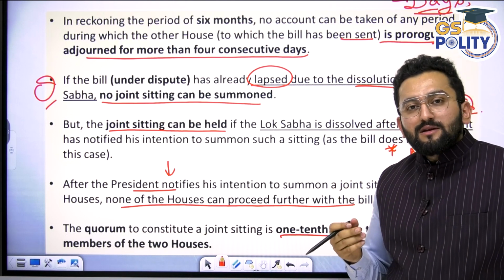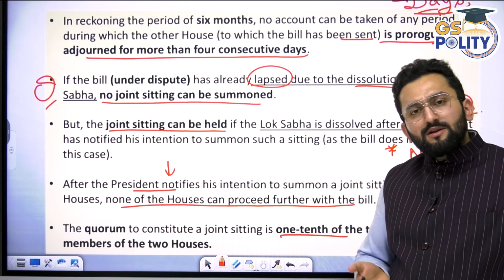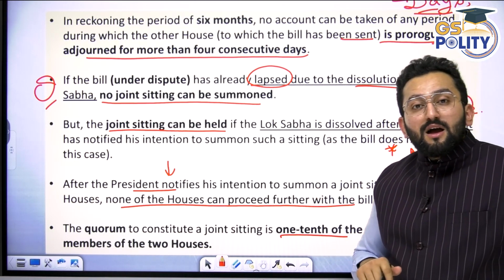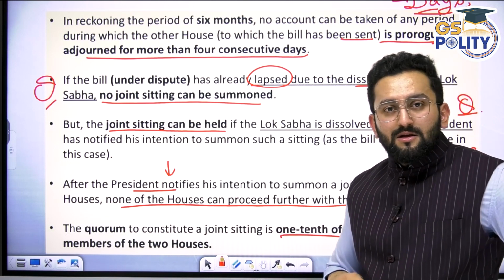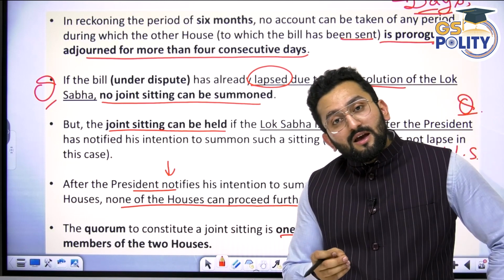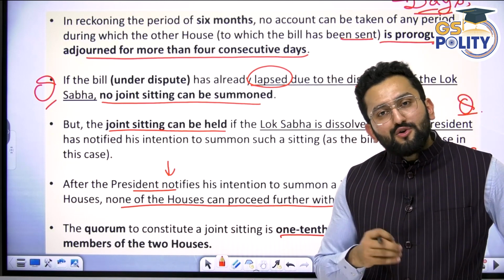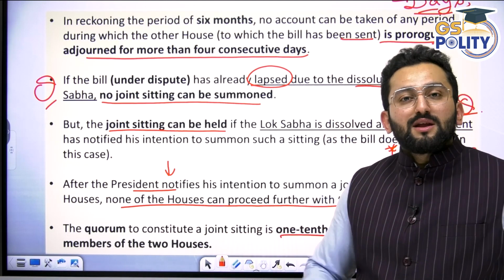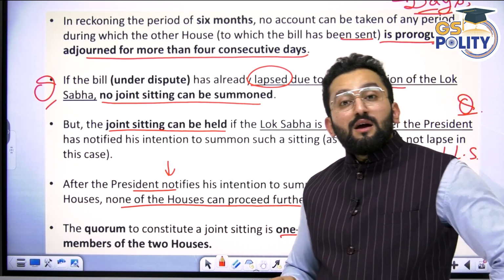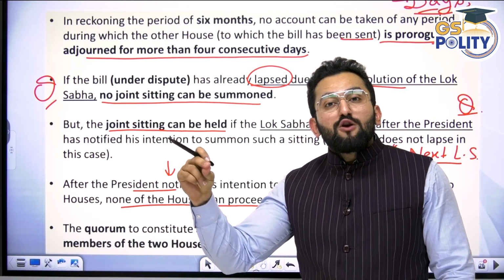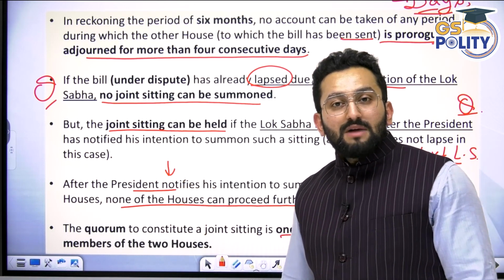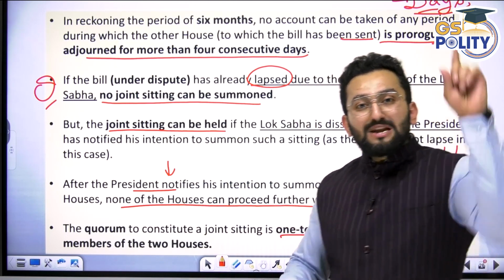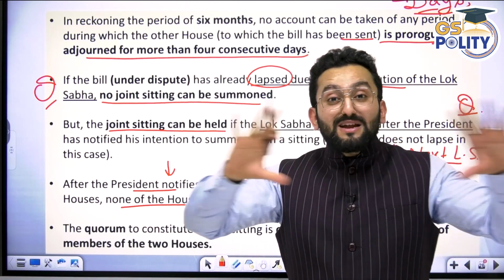Consider a bill that was introduced in Lok Sabha, passed by Lok Sabha, presented to Rajya Sabha, and Rajya Sabha has not done anything. 6 months have passed, and now the President has actually called for a joint sitting. And now Lok Sabha got dissolved. Now, what is going to happen with this bill? Is this bill going to lapse or not? No, this bill is not going to lapse.